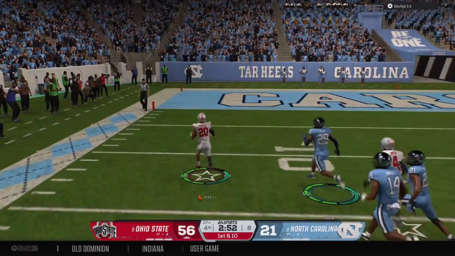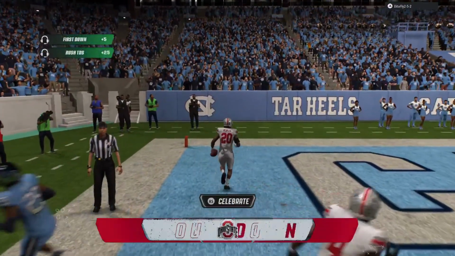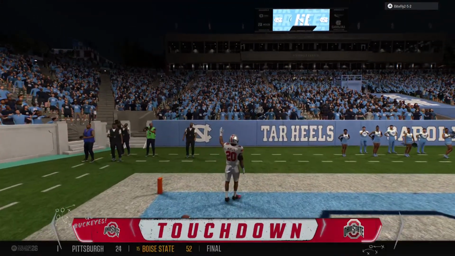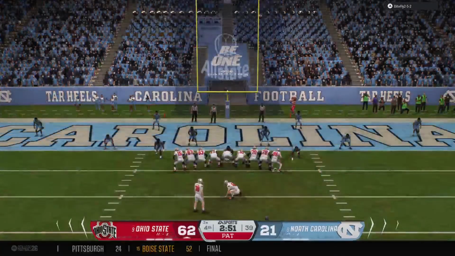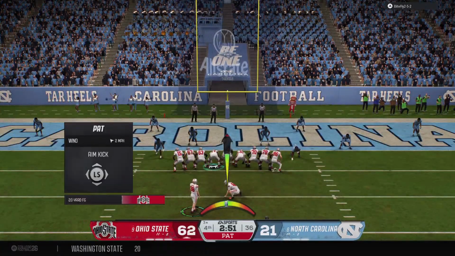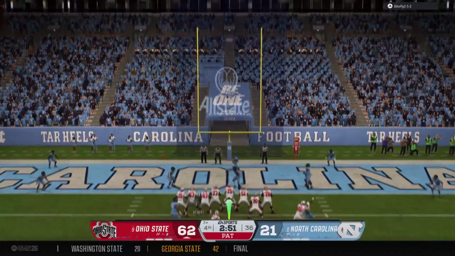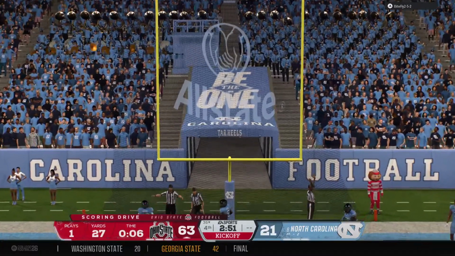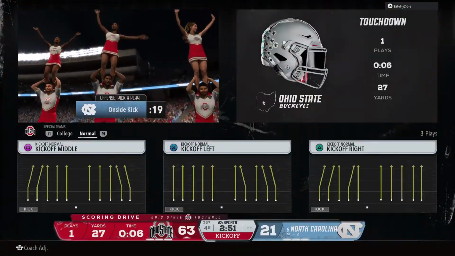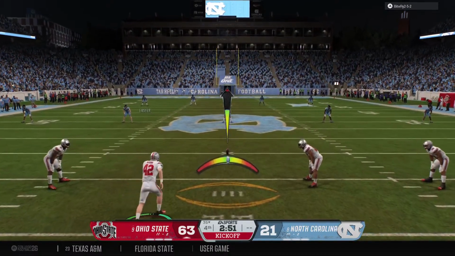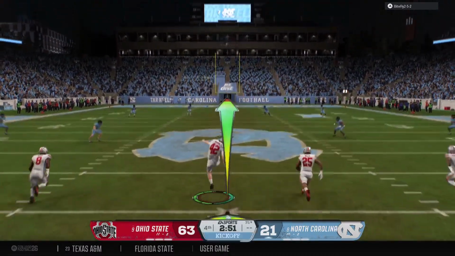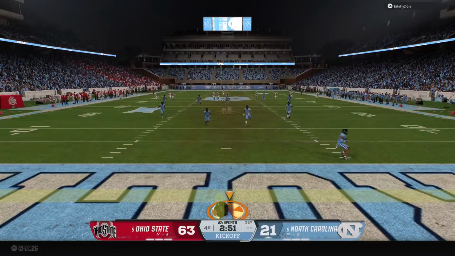Can they keep it? Breaks free down the left side. End zone ahead. And he runs it in for the score. Touchdown, Ohio State. It's an easy job for the play caller, right, Kirk? They can't stop the running back, feed him the ball, he scores again. Yeah, I came into this game really thinking we'd see more from this quarterback and all these wide receivers that they have, but instead, it has been the back. And as a smart play caller, you just keep going back to the guy with a hot hand.